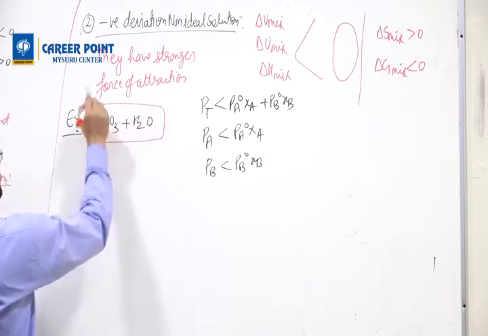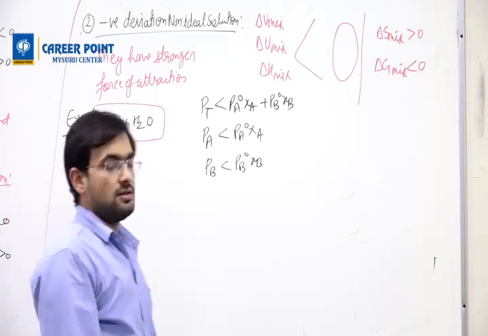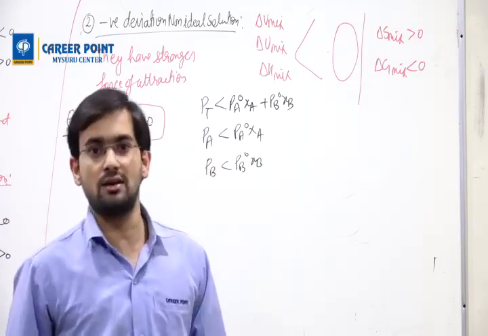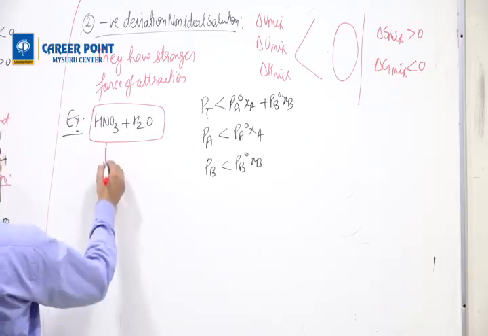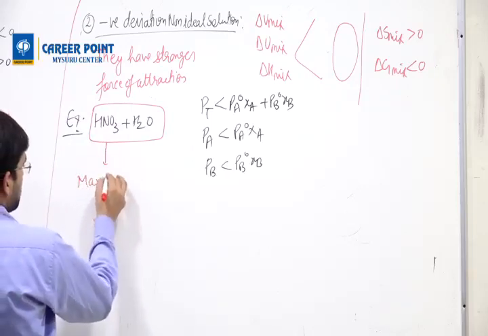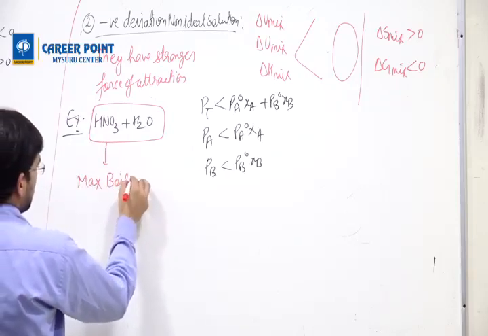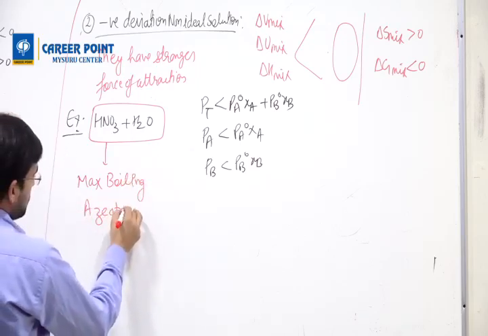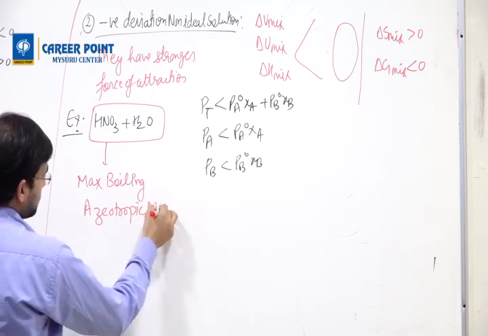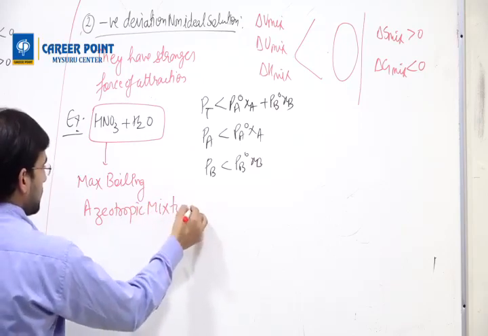And negative deviation means it boils at a very high temperature. That's why this is called a maximum boiling azeotropic mixture.